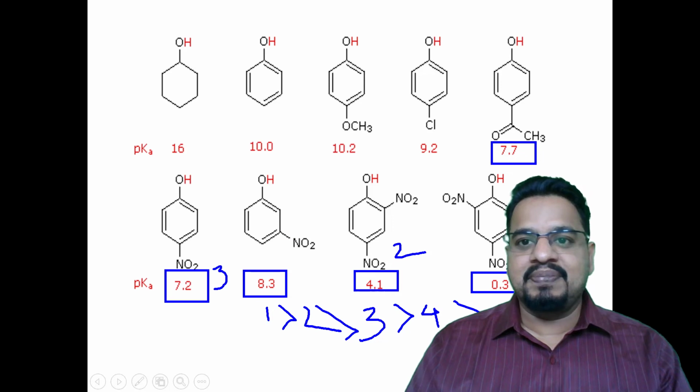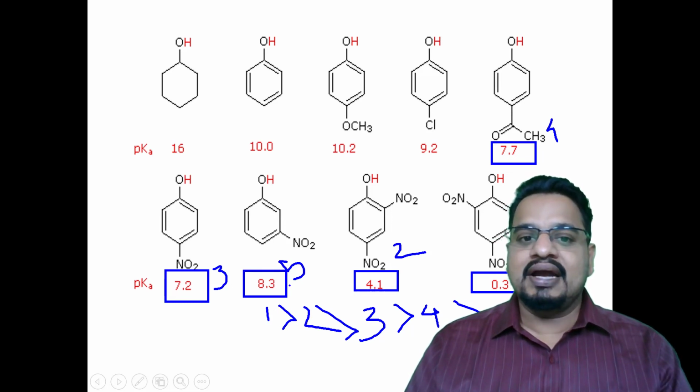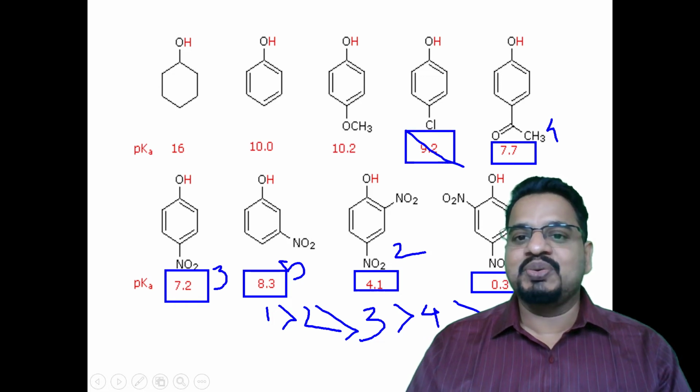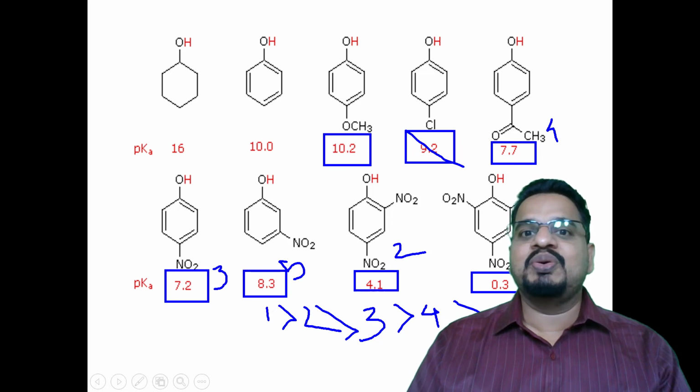Check this, meta position. Understand? So this would be your structure number 4. This would be your structure number 5. And then after this 5, who would be 8.3? Then this 9.2, isn't it? 9.2, chlorine. Understand? And then this one, 10.2.